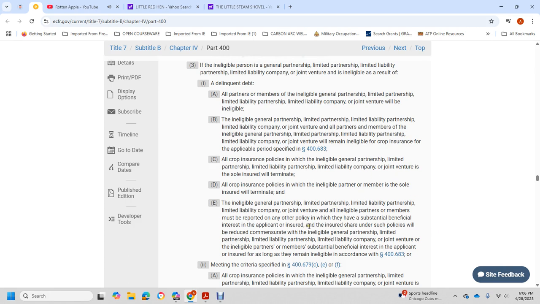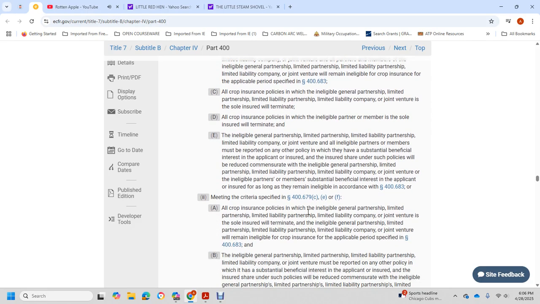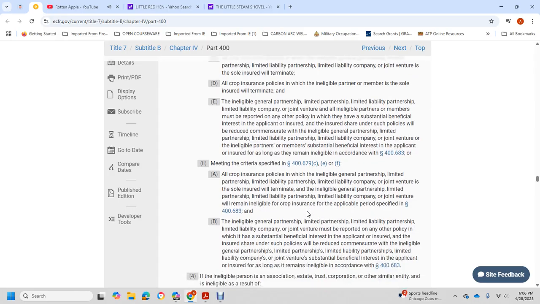as long as the remaining eligibility is in accordance with 406A3, meeting the criteria specified in 406A3(f). All crop insurance policies with the written eligibility of the general partnership, limited liability partnership, or limited liability company joint venture with the sole insured will terminate, with the eligible general partnership, limited partnership, limited liability partnership, or limited liability company joint venture remaining eligible for crop insurance for the period specified within section 406A3.